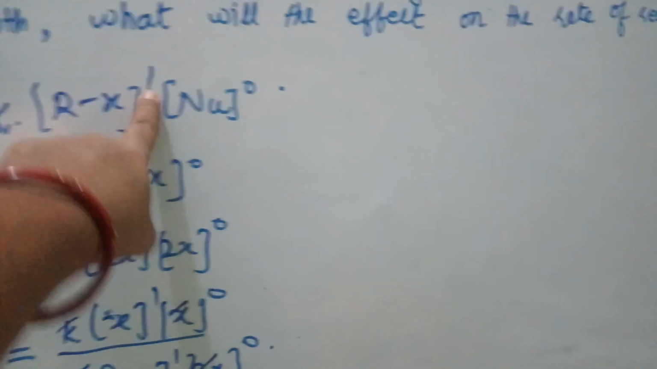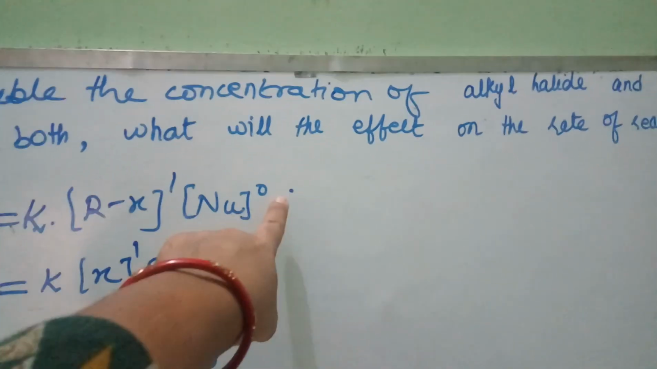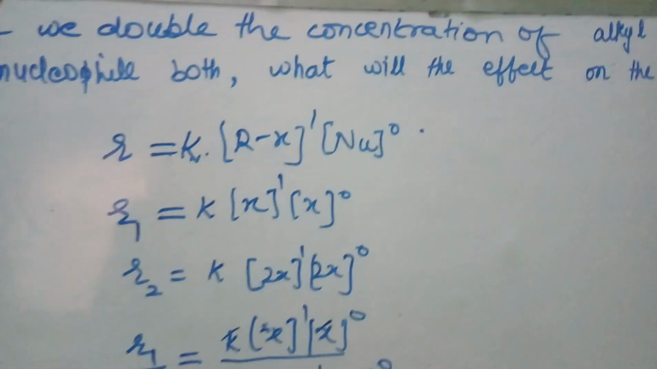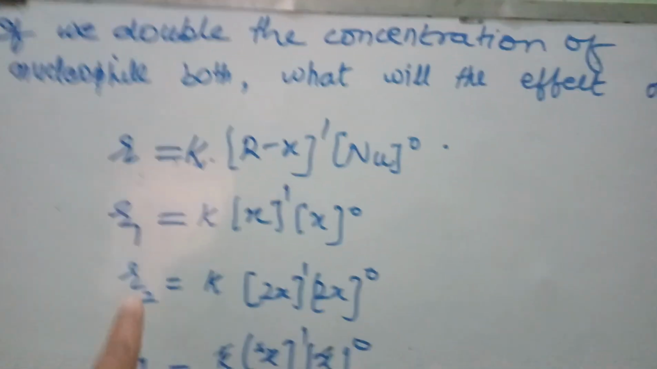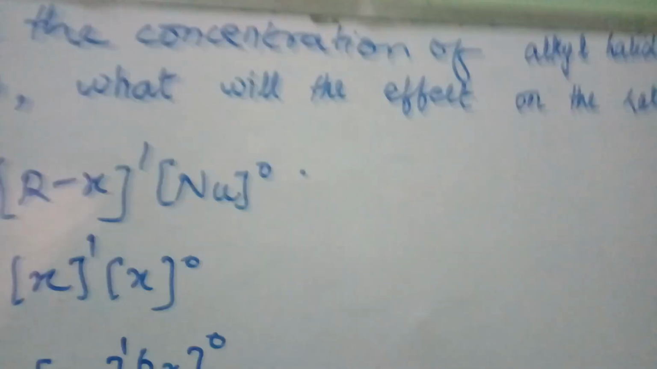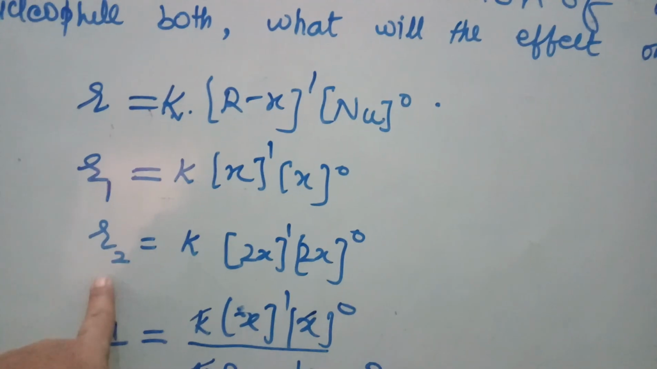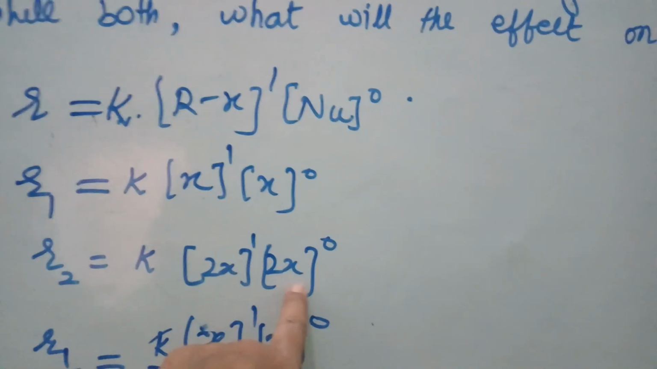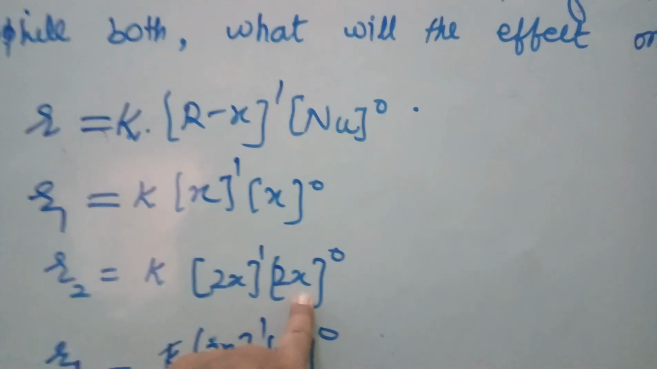So first order means I have written here 1. Since it does not depend on the nucleophile, I have put here 0. This K is the constant, right? So this is how the rate is mentioned. Now R1 is the rate when the concentration is X. Now R2 is when we have doubled the concentration of alkyl halide as well as the concentration of nucleophile.